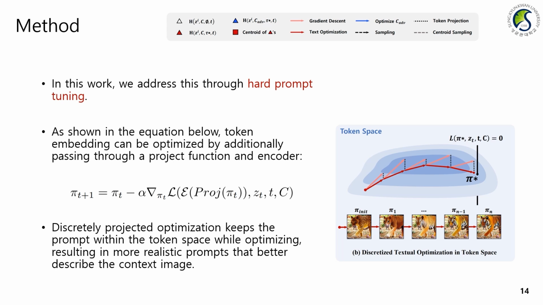The only difference from the previous equation is the addition of the project function and encoding process. This discretely projected optimization keeps the prompt more realistic and better describes the context image while staying within token space. In the illustration, as the initialized pi is optimized, it better expresses the original context of tiger, and the word tiger actually appears in the prompt.